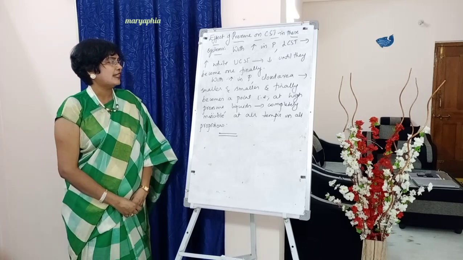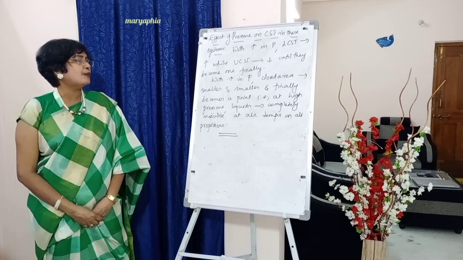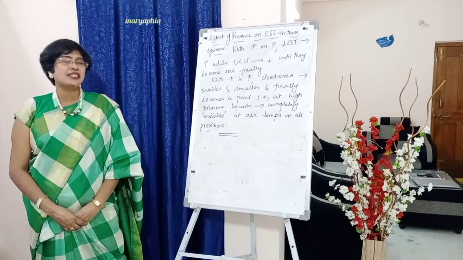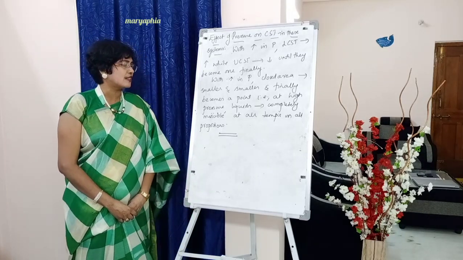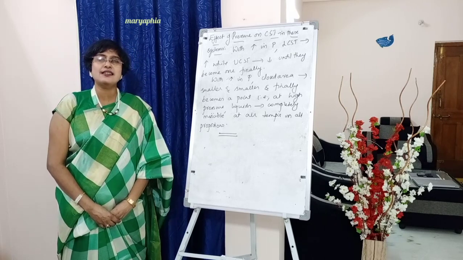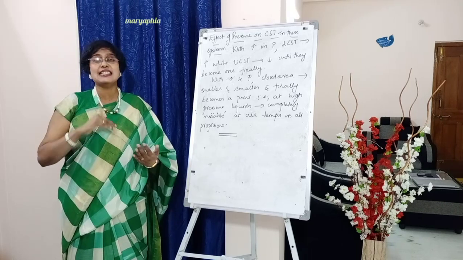That is what do we understand? At high pressures, the two liquids are completely miscible at all temperatures in all proportions. Full stop. Okay, so draw a line till here, students. This is all under solutions of gases in liquids.